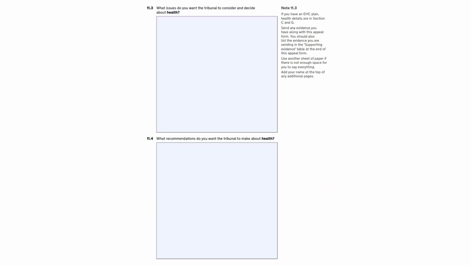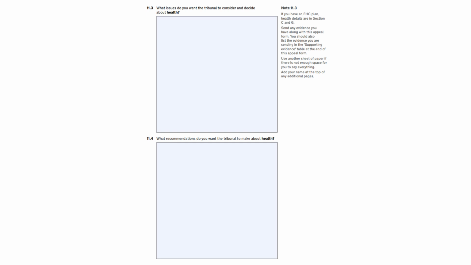The first two boxes here are only if you're unhappy with the contents of section C of the EHC plan, which are your child's healthcare needs, and the contents of section G, the recommended healthcare provision or support. You might disagree with the way your child's needs are described, or maybe you feel there is information missing and that sections C and G do not describe all your child's health needs and all the support that you believe is required.